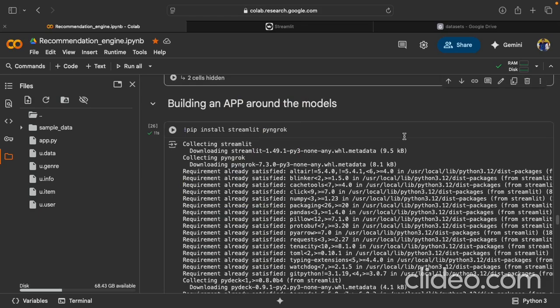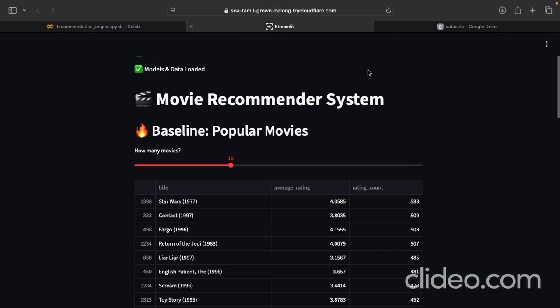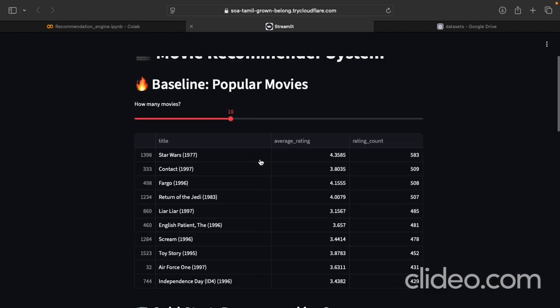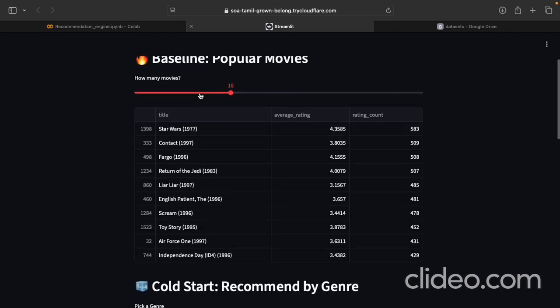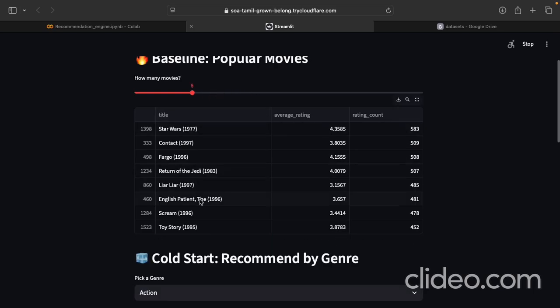Okay, so we are using Streamlit to build our dashboard. Here I built a Streamlit app that brings together everything we developed in this project. The app is divided into three sections. The first is the baseline, which shows the most popular movies and the highest rated movies. This sets the stage by showing what very simple recommendation strategies look like. From the slider we can select how many movies we want, and based on that it would provide you the popular movies.